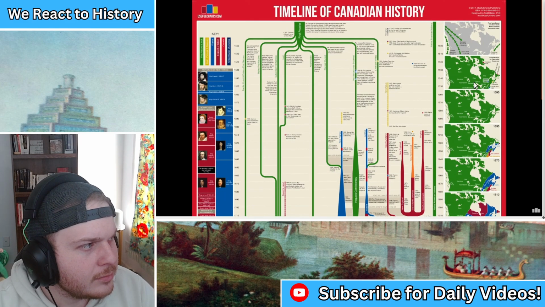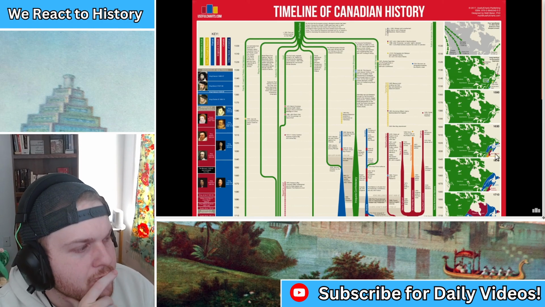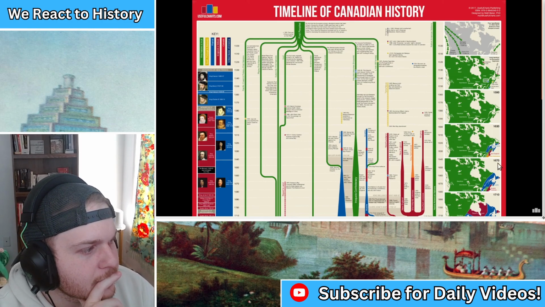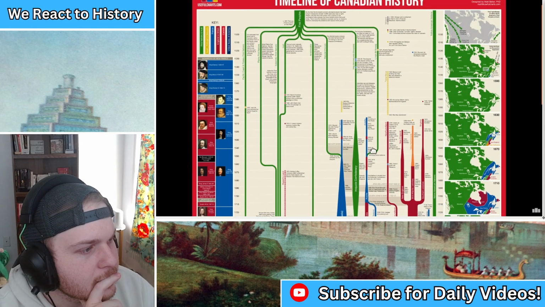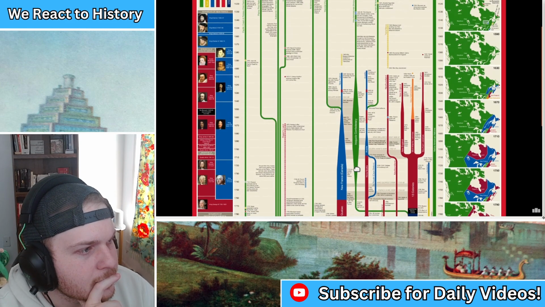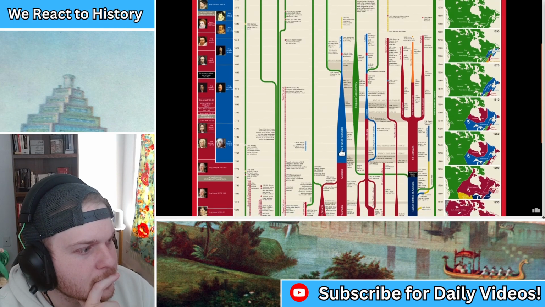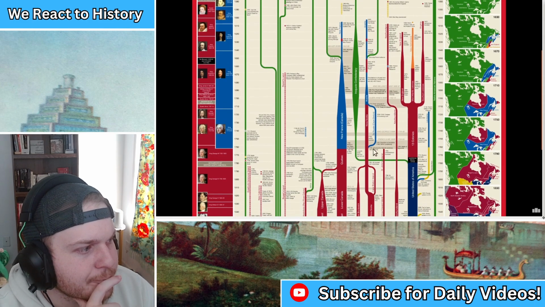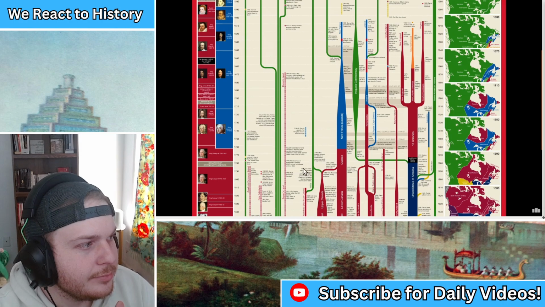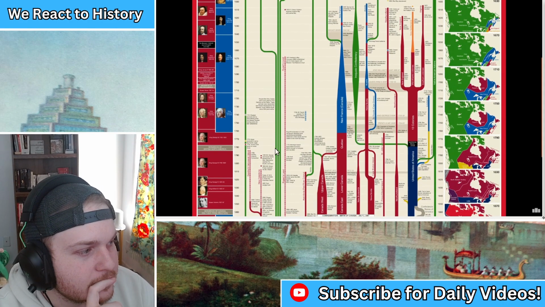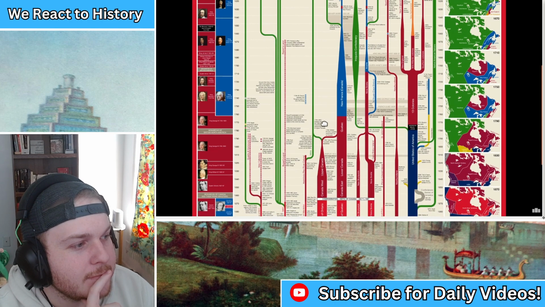On the far right, we have 13 maps which show how the territory changed using 40-year intervals. In the middle, we actually have many timelines, not just one. This is important because Canada is a very large country, and what was happening on one side was often very different from what was happening on the other side. True. For example, you can see that Indigenous peoples were still the only population in the West long after the fall of New France in the East.